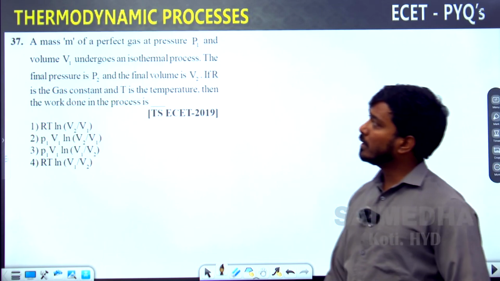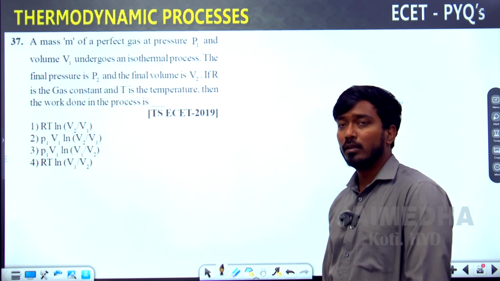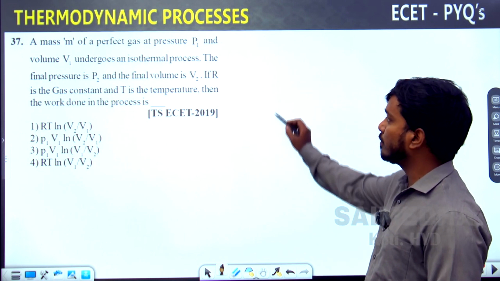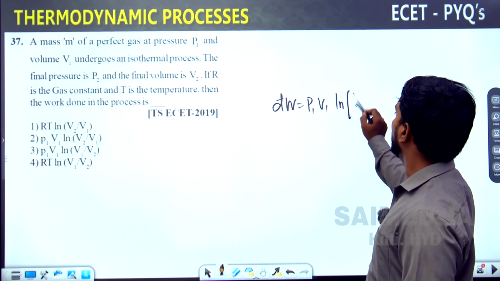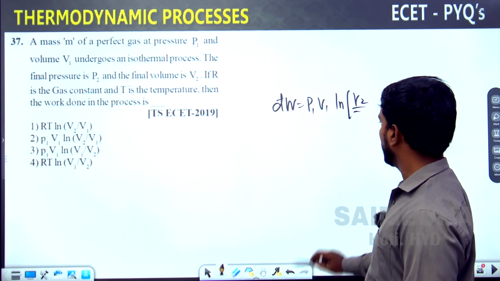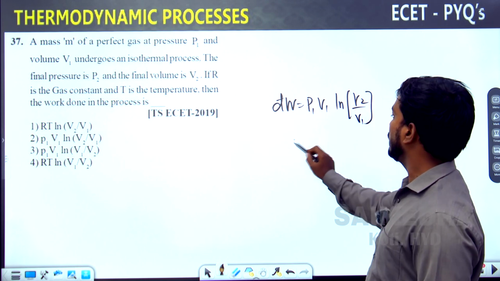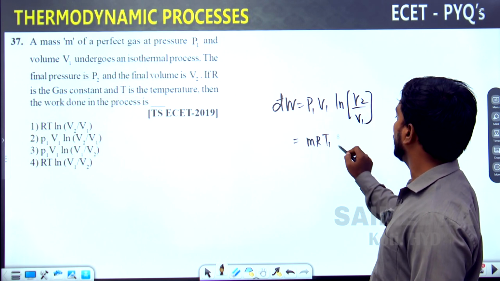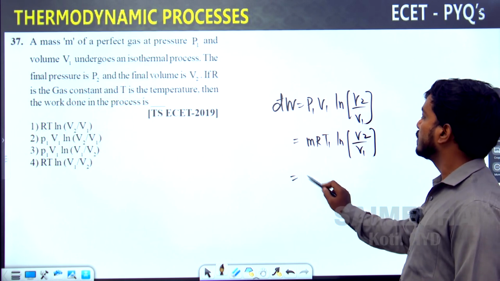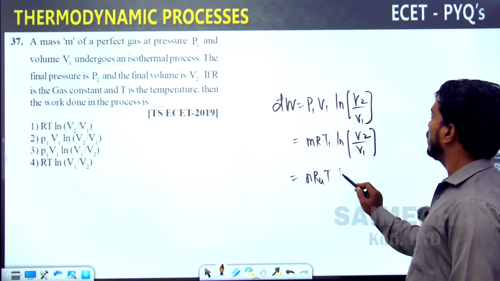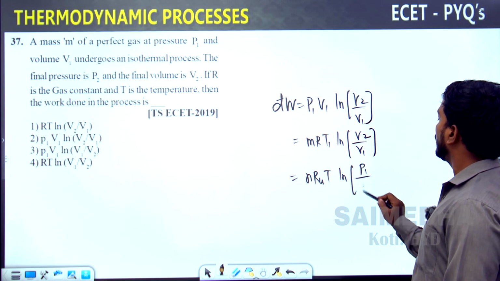A mass m of perfect gas is given. What is the formula for work done in an isothermal process? P1 V1 log V2 divided by V1. P1 V1 can be written as mRT1 log V2 divided by V1, or it can also be written as mRT1 log P1 divided by P2.